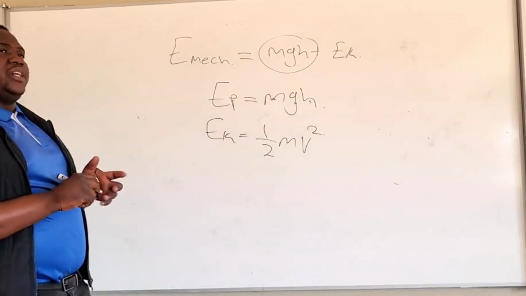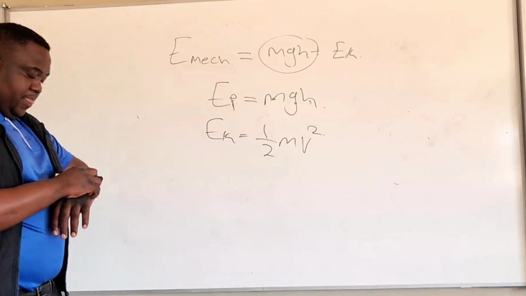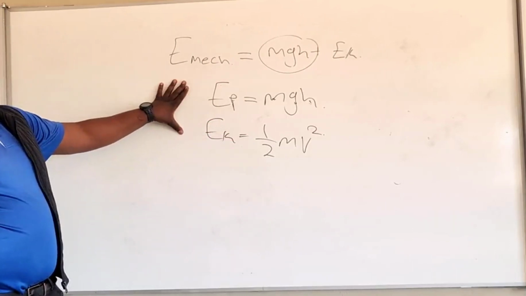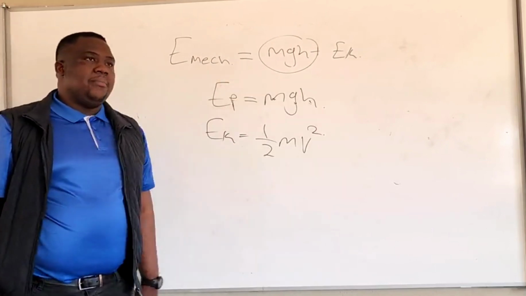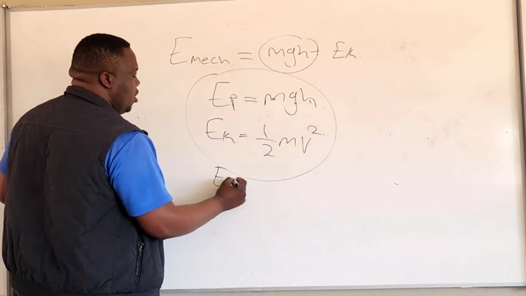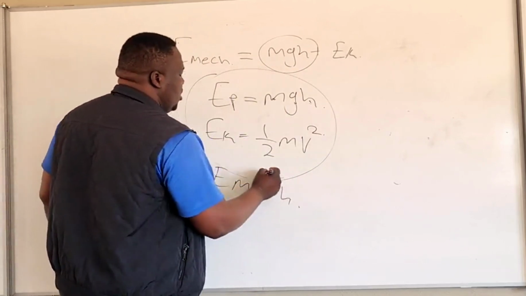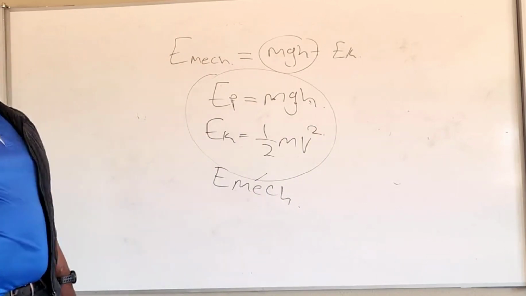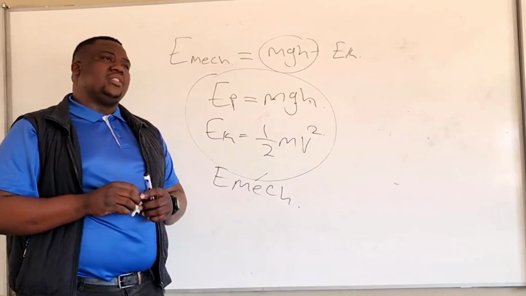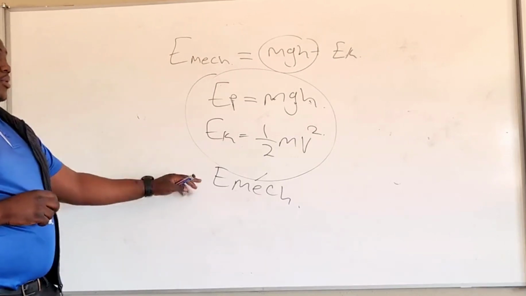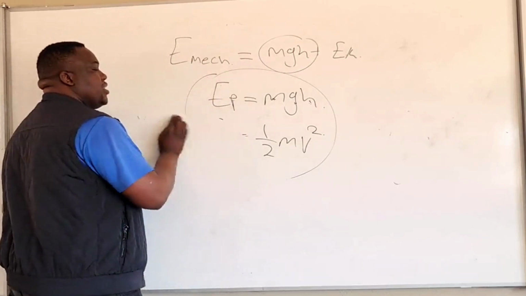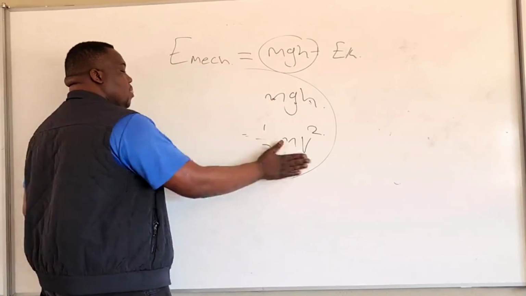So these two energies, kinetic energy and the gravitational potential energy, they are what we call mechanical energy. Both of them are what we call Emec. Emec consists of gravitational potential energy and kinetic energy. Both of them are called the mechanical energy. I hope you understand what we mean by mechanical energy.